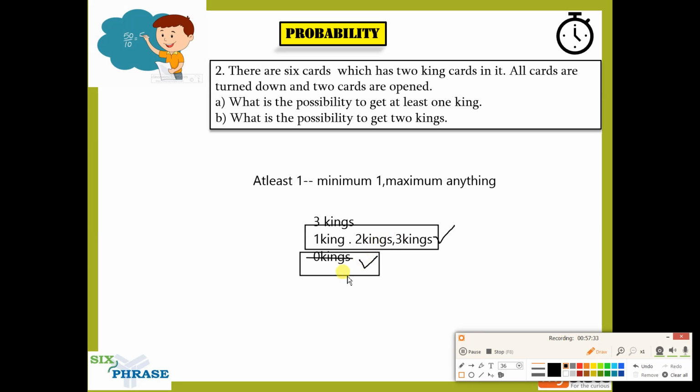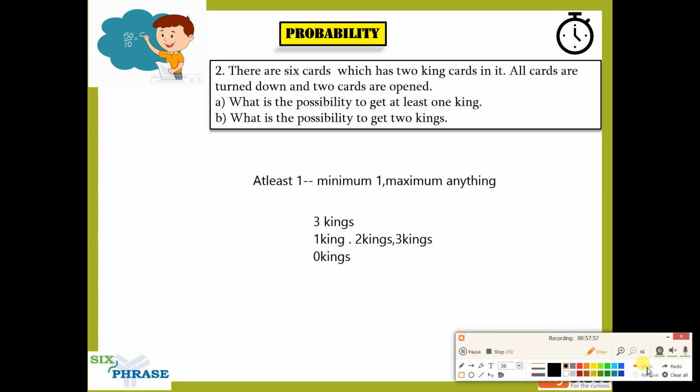Is 1, right? This is the probability of at least 1. This is the probability of not at least 1. So zero kings is not at least 1, right? You add those two things, you will always have 1 as the probability. This is how we apply it in the problems, guys. I just wanted to make sure you understand this.